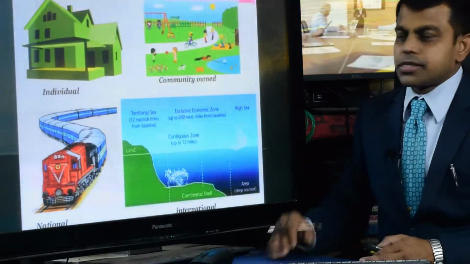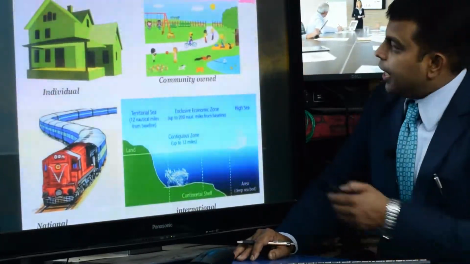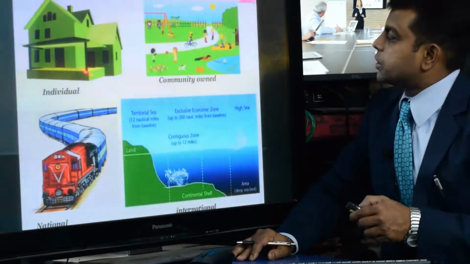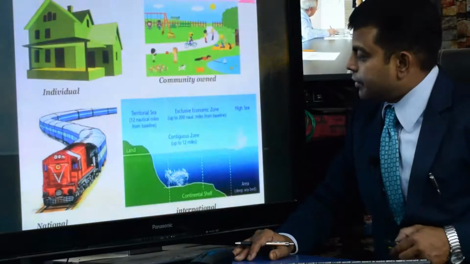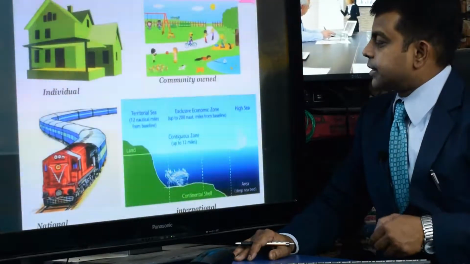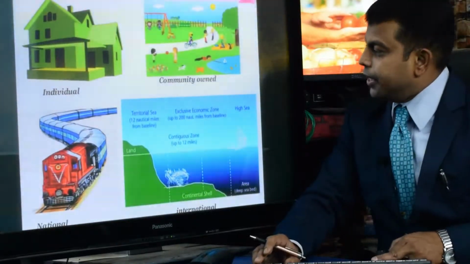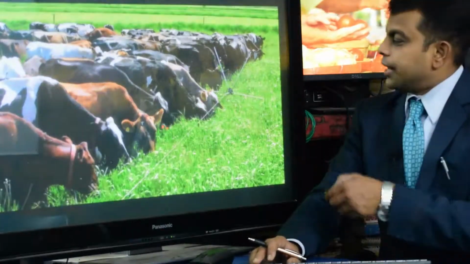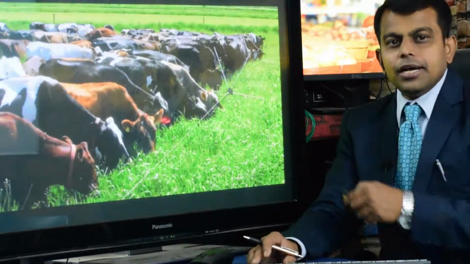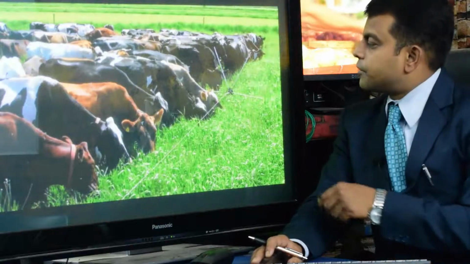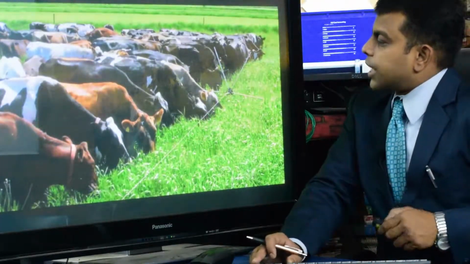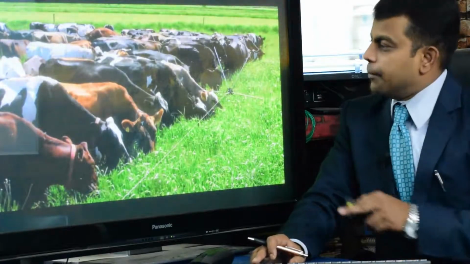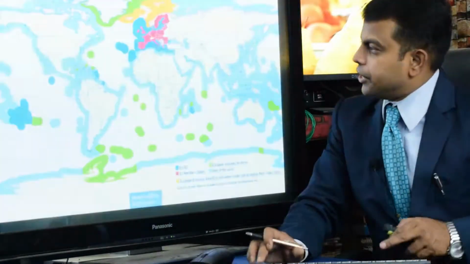These are some symbolic types of resources: individual resources like a home, community-owned resources like a community park, national resources like Indian Railways, and international resources beyond 200 nautical miles of any specific country. Grassland is an example of community resources. These community resources are utilized by other communities, animals or other people of the communities.